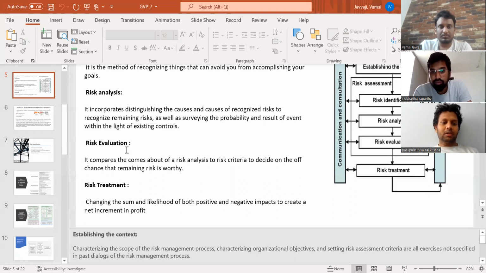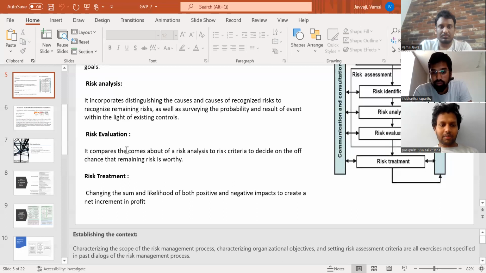Next comes risk treatment, which is changing the magnitude and likelihood of both positive and negative impacts to create a net increment in profit. This is known as risk treatment. Let me quickly discuss the process.